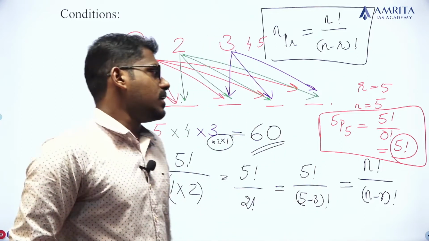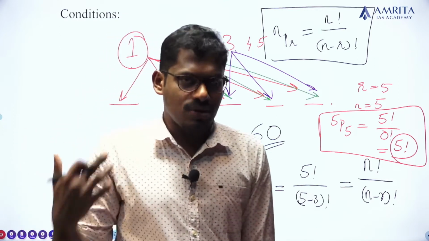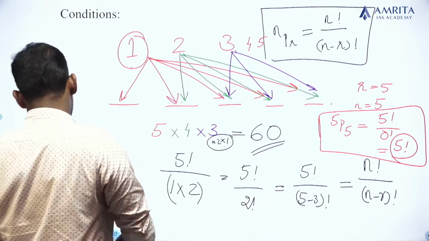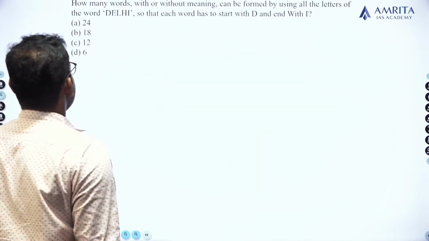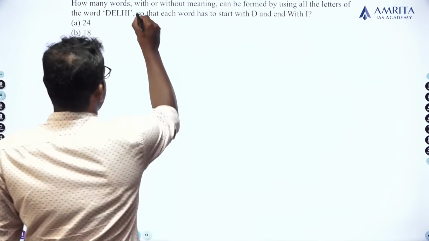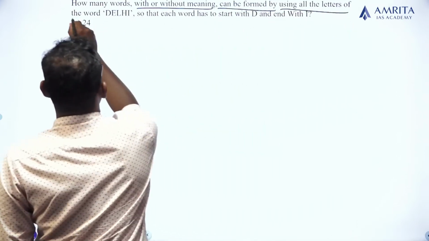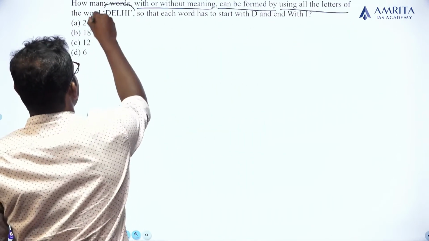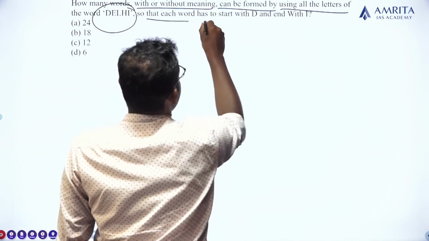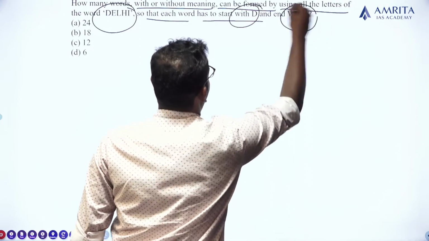Clear? Okay. So this idea can be used for the upcoming questions which were asked in previous years. Let's start with the first question. How many words, with or without meaning, can be formed by using all the letters of the word Delhi, so that each word starts with D and ends with I?